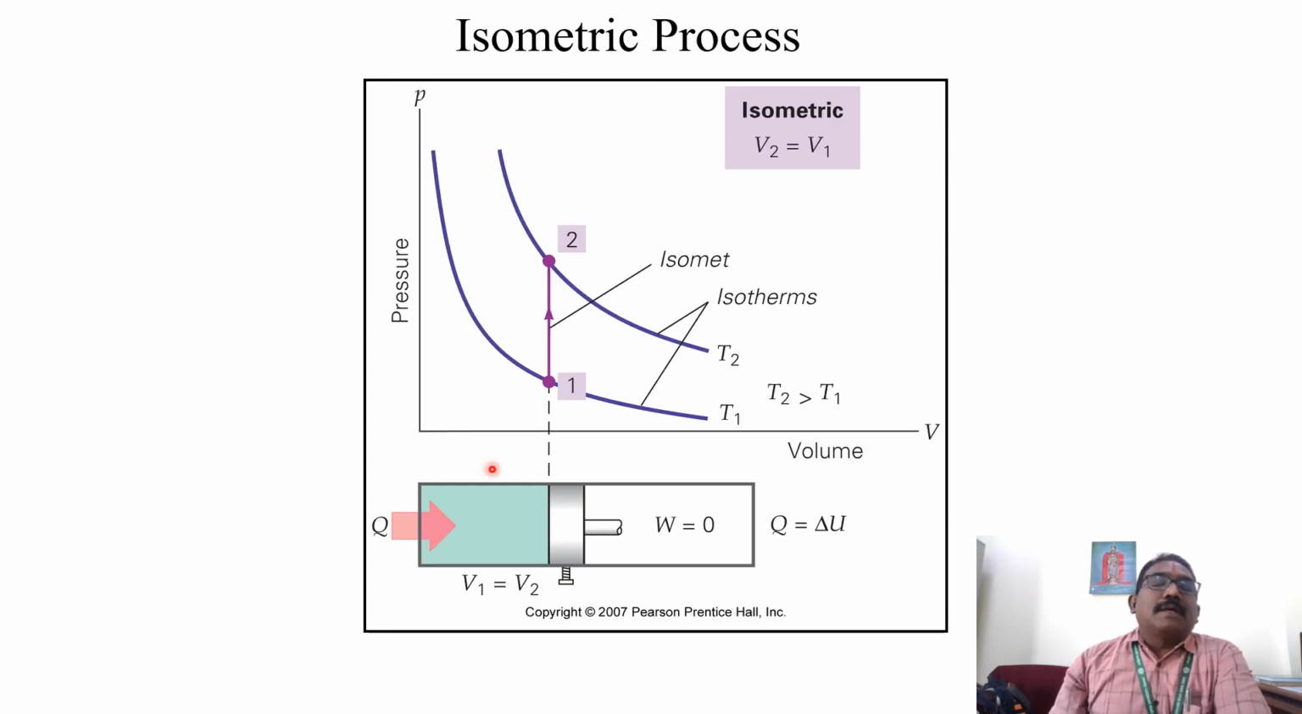Next one is the isochoric process. So we can say the system receives an amount of heat, what will happen? There is no change in volume, so no work will be done. So between points 1 and 2, this is an isochoric process.